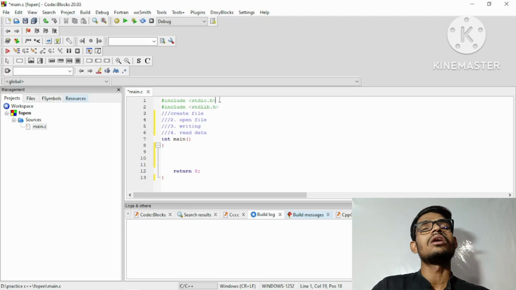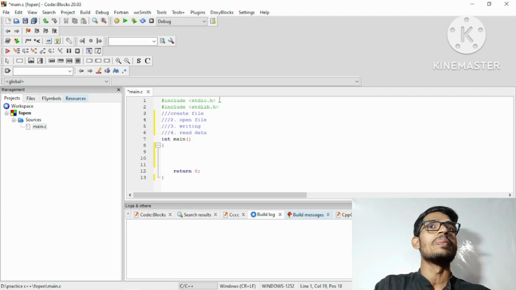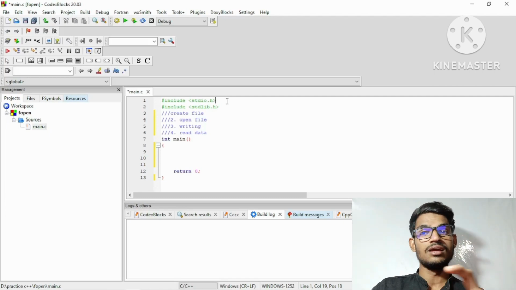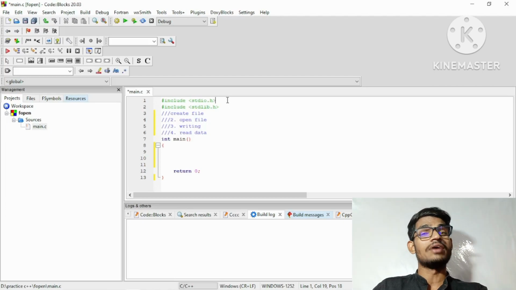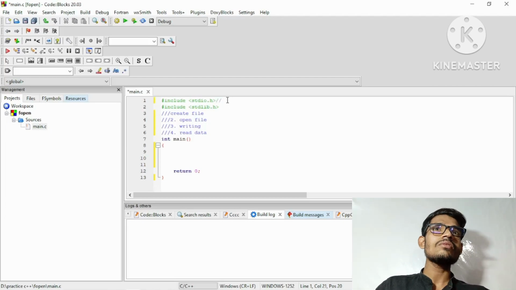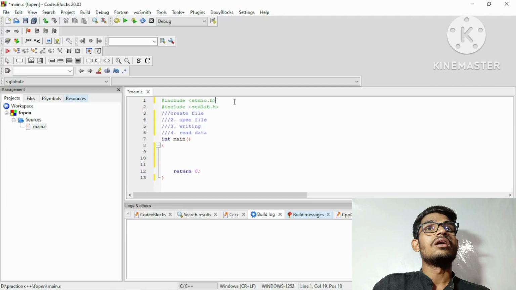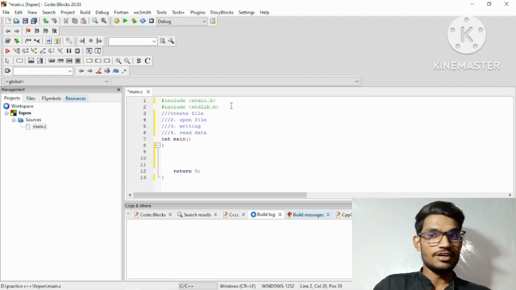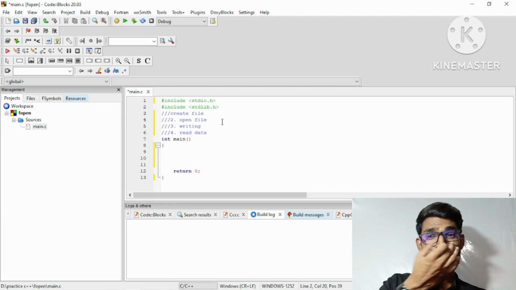These header files include a lot of functions, fgets and many others. All these functions have to be declared here. Also fscanf, fprintf, fclose, and the basic functions printf and scanf are declared inside this header file, and inside this header file all these things are defined. That is a library, and this one is the input output header file. I hope you have clarity on what header files mean.